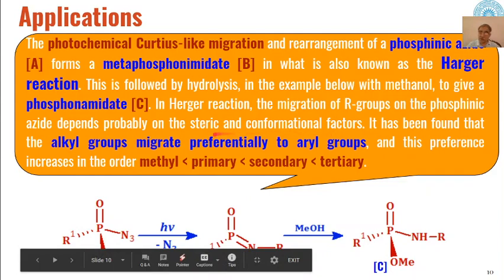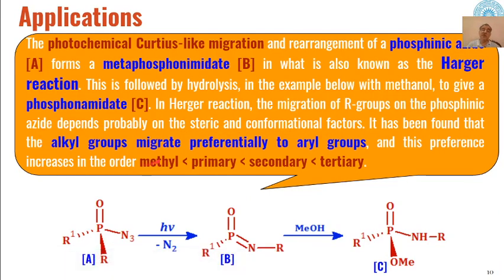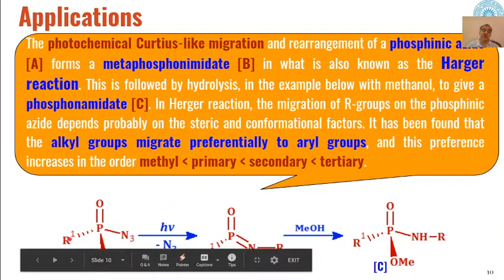So it has been observed that alkyl groups migrate in preference to aryl groups if such a combination is there, that one group is alkyl and the other is phenyl, then alkyl group will migrate in preference to the aryl group.